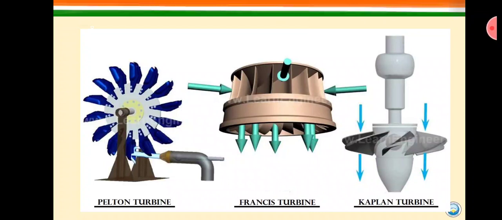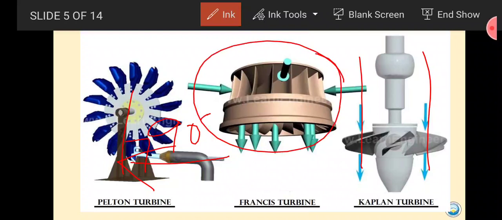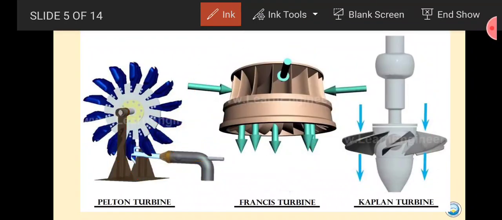I will show you this in an image, so kindly focus on that. What I am trying to say here, this makes an angle of 90 degrees. Here this is parallel to the axis of rotation. If I compare it with this diagram, you can clearly see that water is entering the runner in a radial direction and leaving the runner in the axial direction. I will repeat once again.